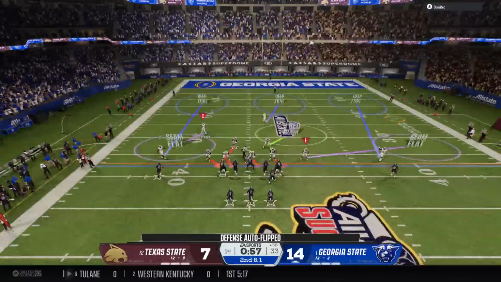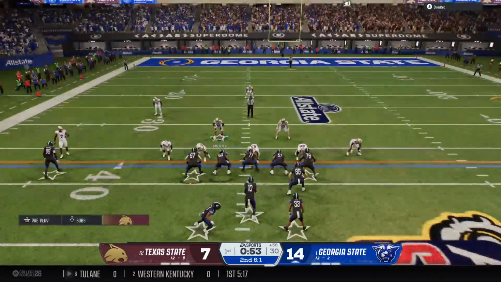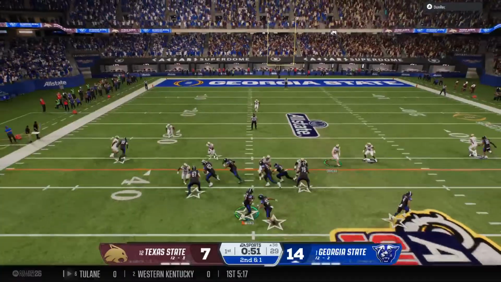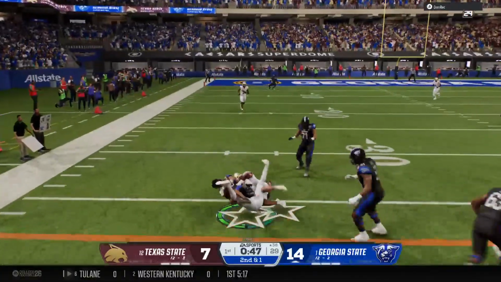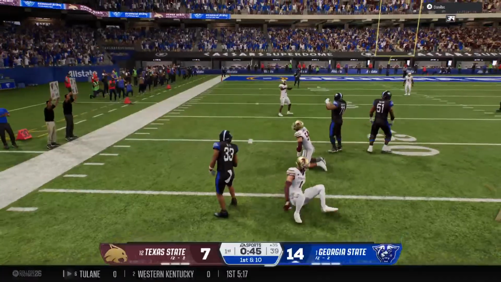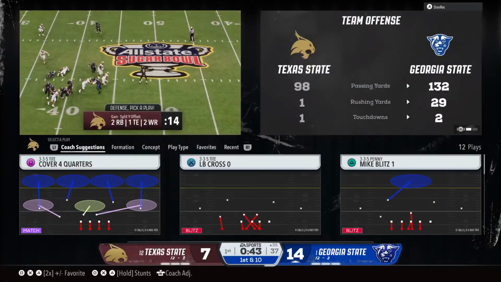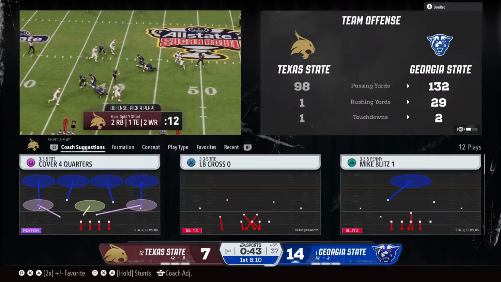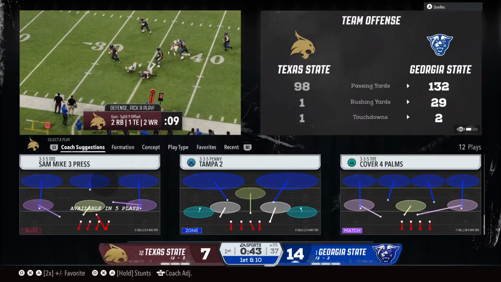Clock is running, last minute in a very entertaining first quarter of play. Quarterback looking to throw it on 2nd down. There's a screen pass to the running back. They make the stop, but not before he gains the 1st down. The screen play works. Defense kind of lost the running back here. Makes a nice catch and gets the first down in the process.